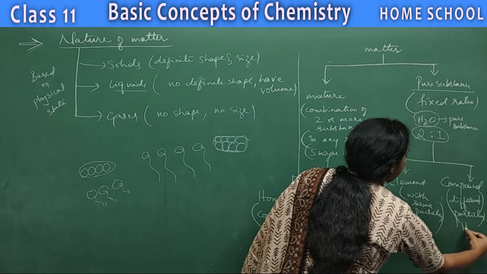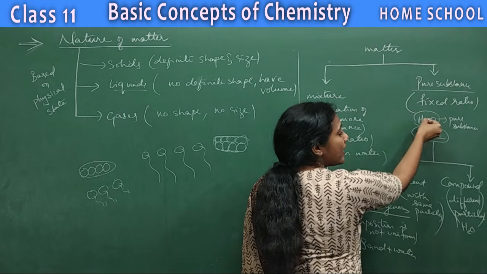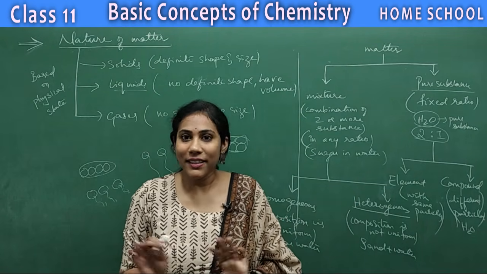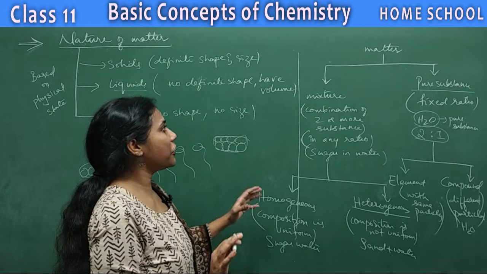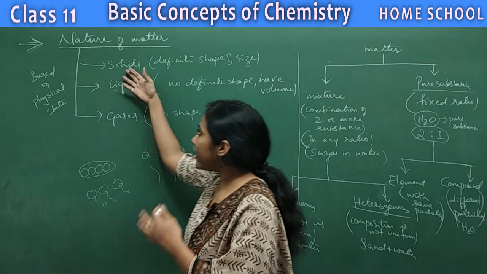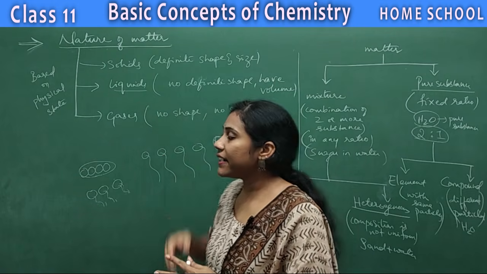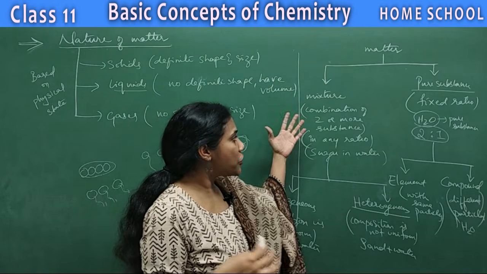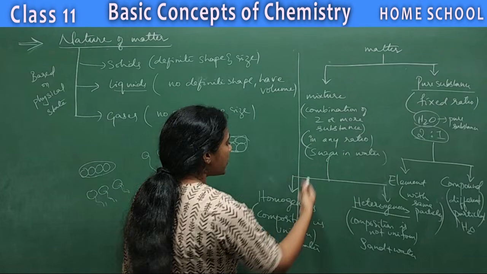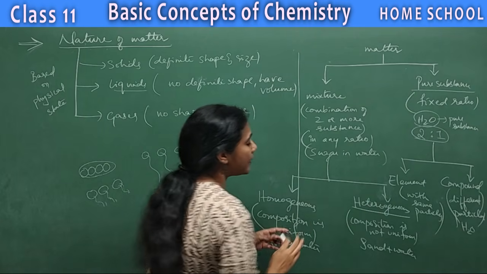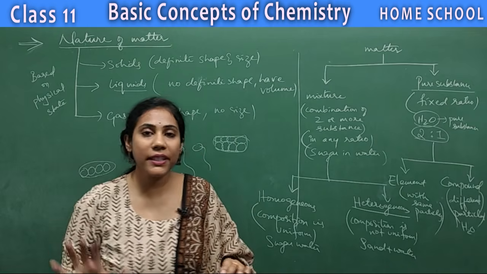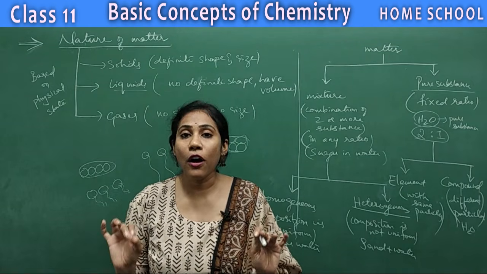Take water for example. Water is pure, but it is made up of two different elements, that is hydrogen and oxygen, isn't it? So this is some basic introduction about how matter is classified. Based on the physical state, we can classify matter into solids, liquids and gases, and based on the general way, I can classify matter into mixture and pure substance. Mixture is again divided into homogeneous mixture and heterogeneous mixture. Pure substance is again divided into element and compound. So this is all about the nature of matter.